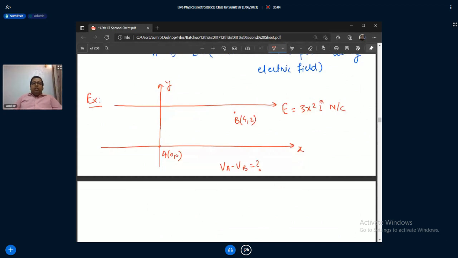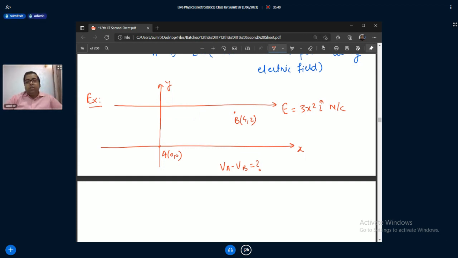So there is a basic difference between these two questions. Can you find the difference first? Sir, now the voltage will fall faster in the direction of the electric field, meaning the difference will change. Yes, it's a non-uniform electric field. And when you have a non-uniform electric field, then you cannot do E dot r. Then you need to do integration.